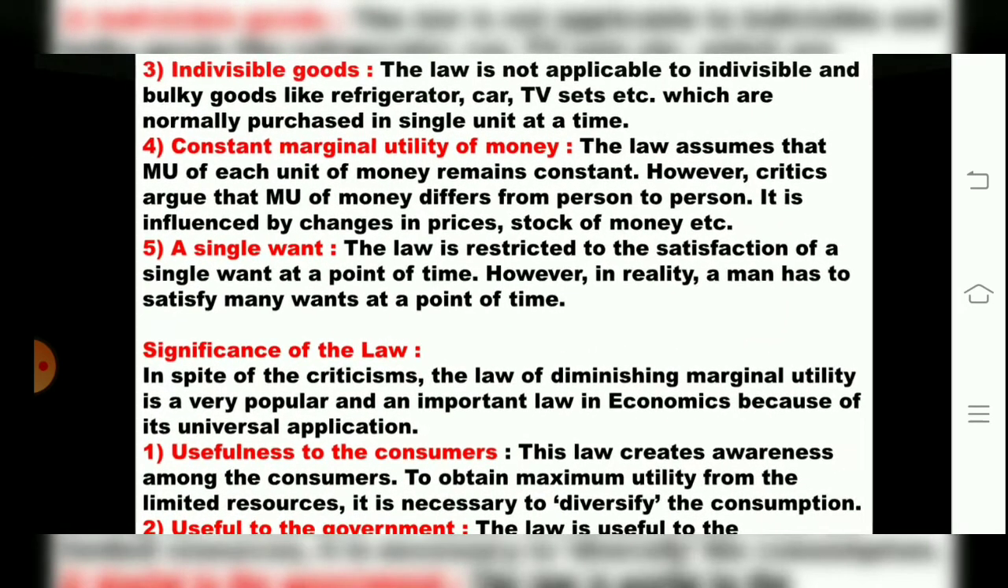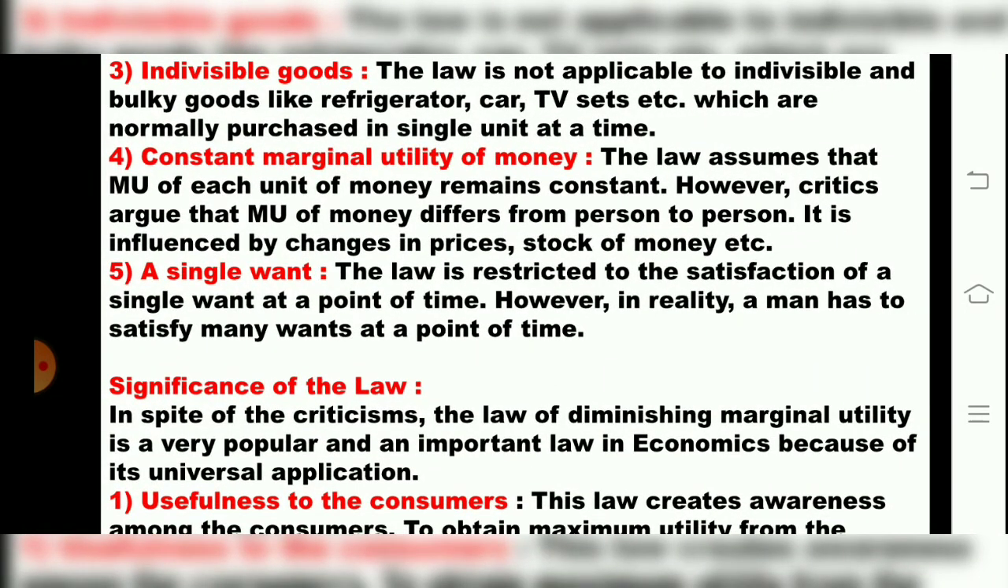Then the third point is indivisible goods, children. They have told this law of DMU is not applicable to indivisible and bulky goods like refrigerator, car, TV sets, etc., which are normally purchased in a single unit at a time. So indivisible goods means this law is not applicable to bulky, heavyweight goods. As I gave you the example of a refrigerator, it is a one-time investment. Every time we are not going to purchase refrigerators, cars or TVs. So this law will not be applicable to heavyweight goods. They are not normal goods. They are single purchase goods at a time.